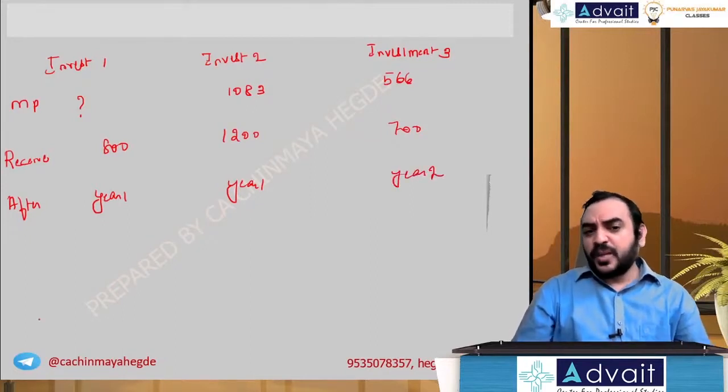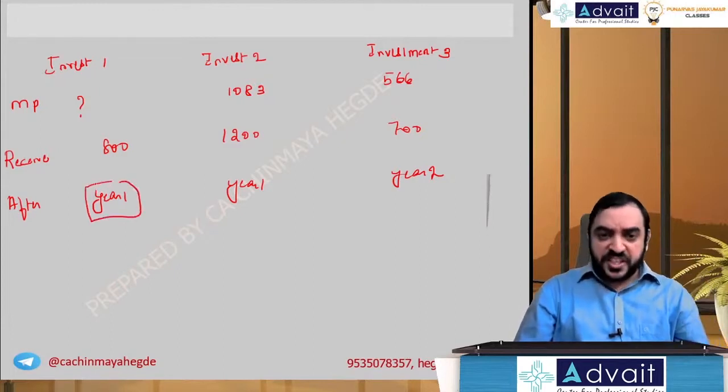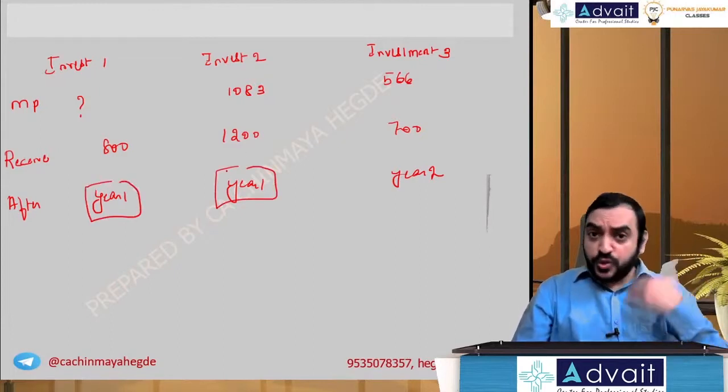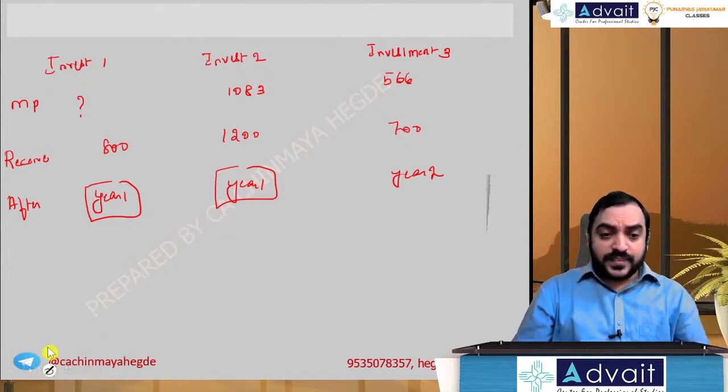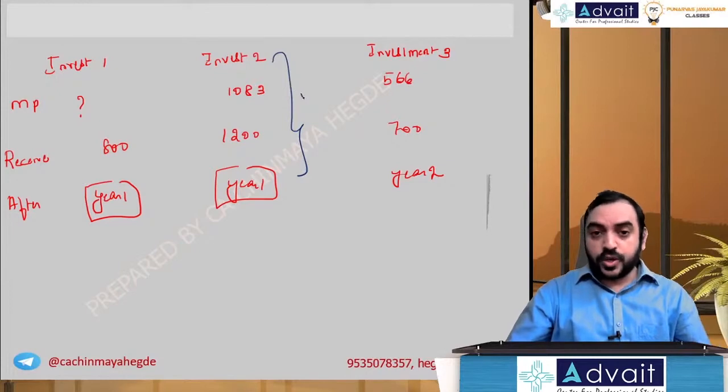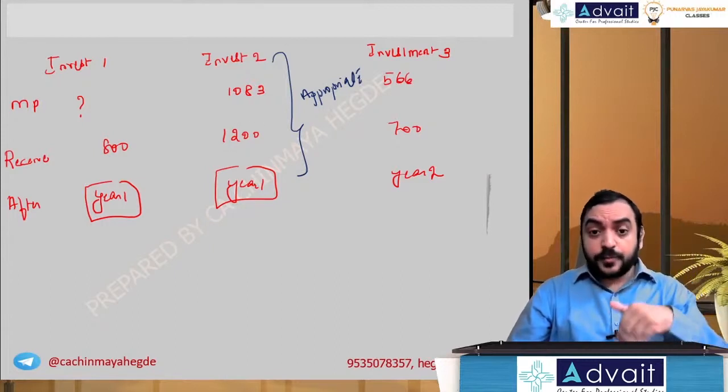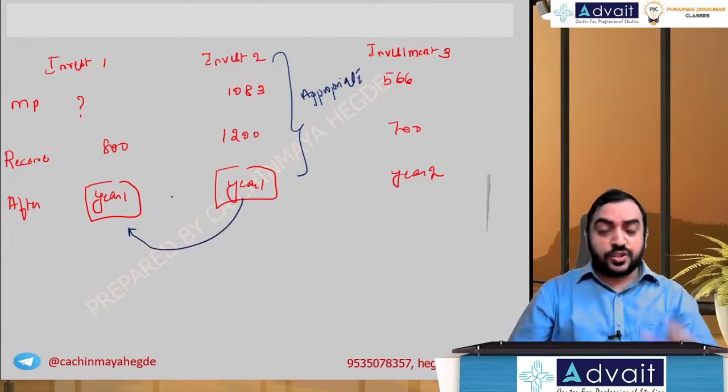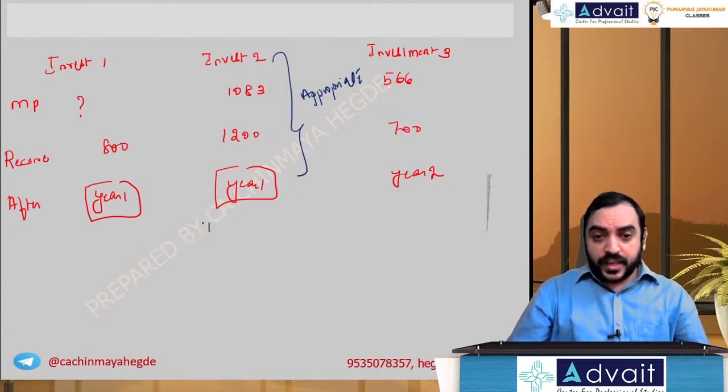So which is more comparable in these situations? Because the valuation we are doing is also after year 1. This is also after year 1. Therefore, I will say investment 2 is more comparable, more appropriate. So what should we use? Use this interest rate and apply it on the valuation of investment 1. So what is the implied rate?